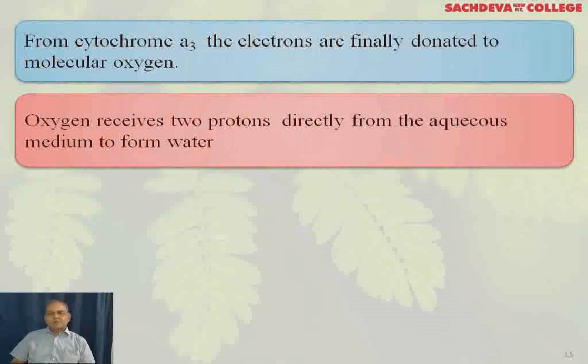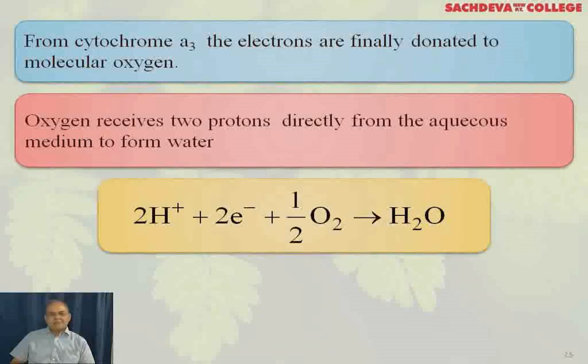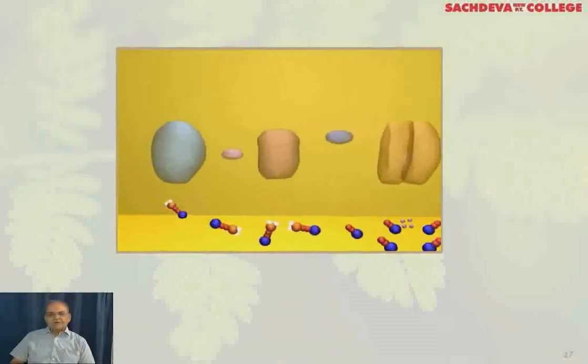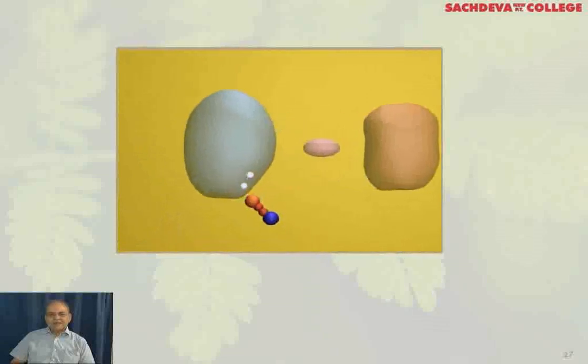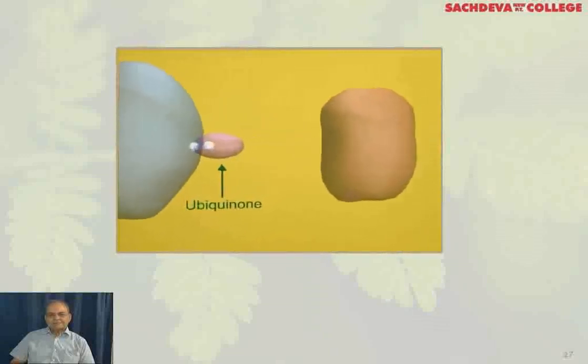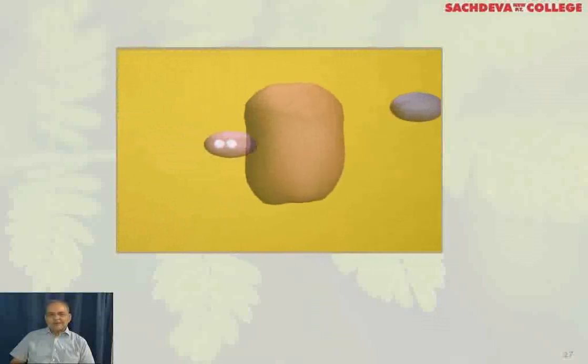Oxygen receives 2 protons directly from the aqueous medium to form the water molecule that is called metabolic water. You can see here 2 protons, 2 electrons for half molecule of oxygen, and the water is formed. Now you can see this animation. Ubiquinone is a mobile carrier.